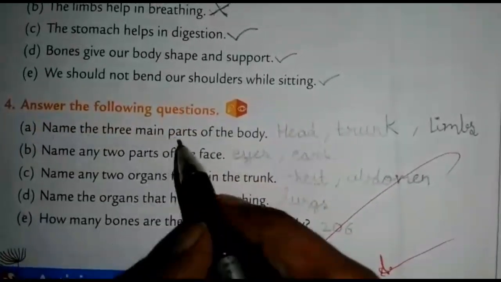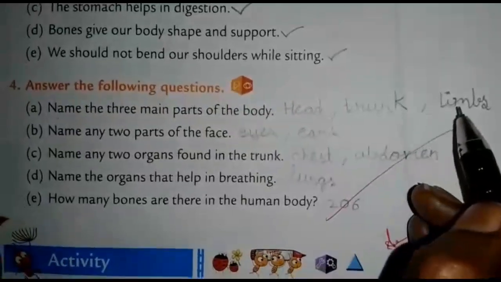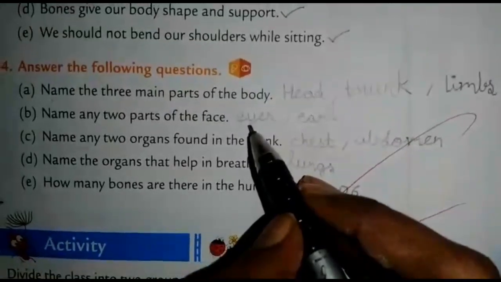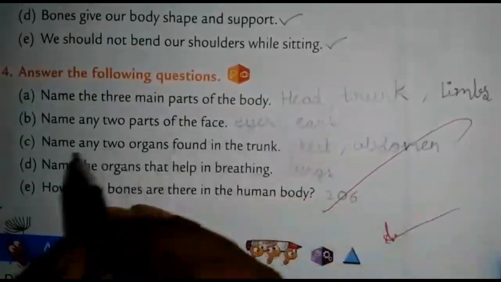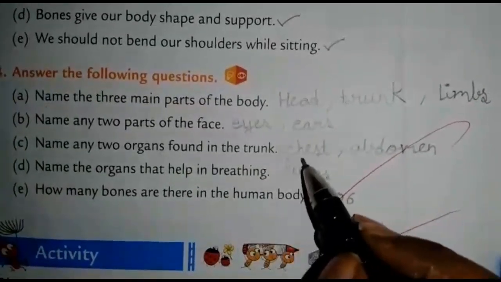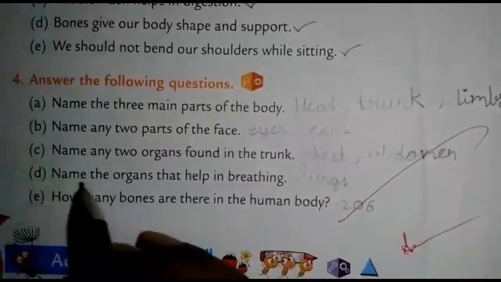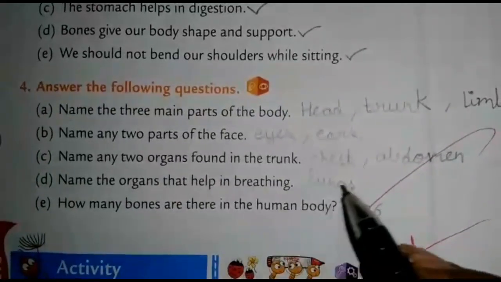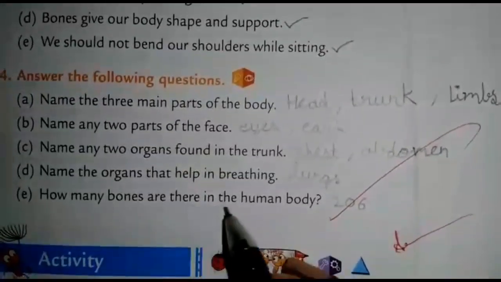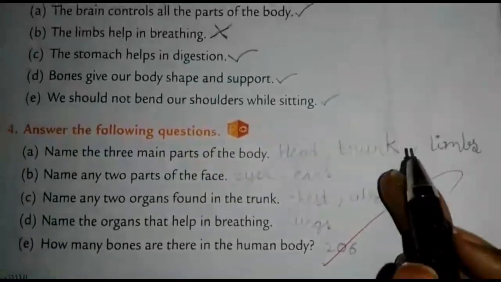Name the 3 main parts of the body. Answer: head, trunk and limbs. Name any 2 parts of the face. Eyes and ears. Next, name any 2 organs found in the trunk. Answer: chest and abdomen. Next, name the organs that help in breathing. Answer: lungs. Next, how many bones are there in the human body? Answer: 206. Thank you children.